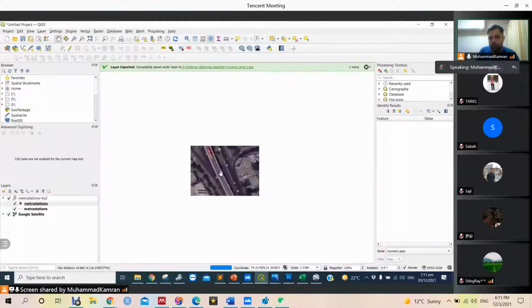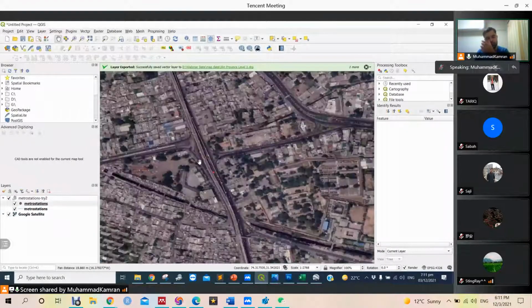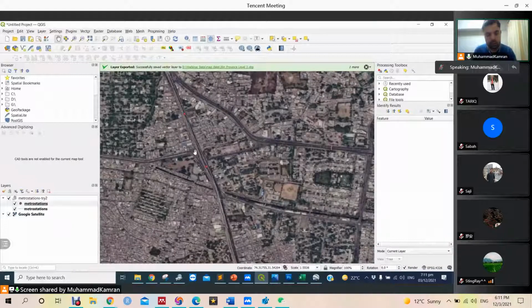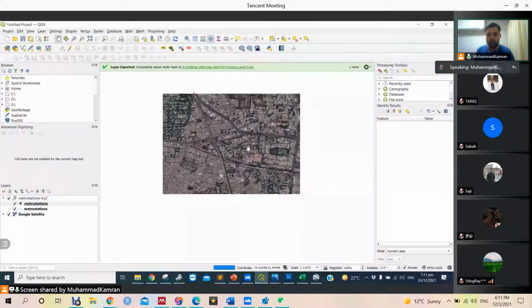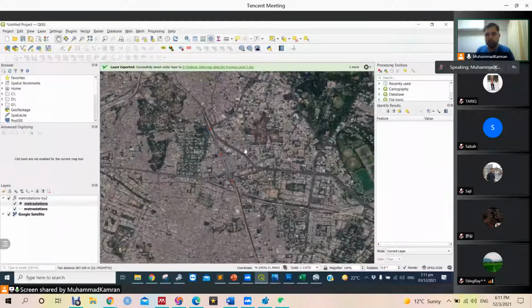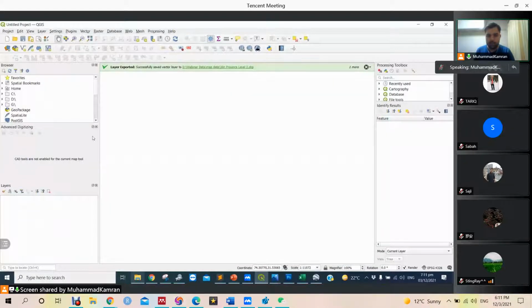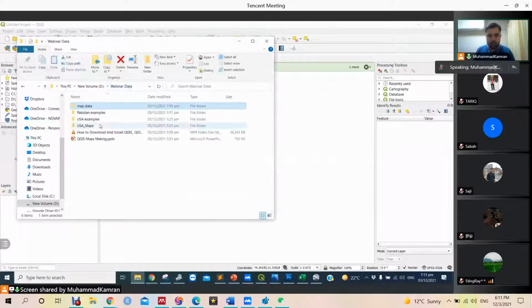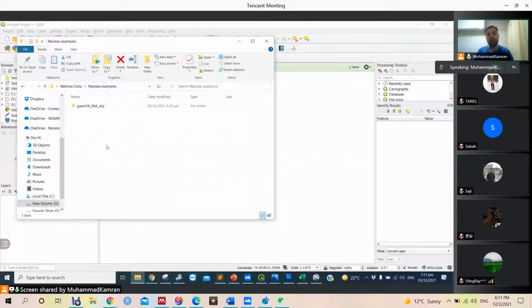Okay, so this is the basic techniques. We can use more advanced techniques as well, and also there are many tutorials available on YouTube. If you want to learn it on your own, then more tutorials are available on YouTube. Less time is remaining. Let's move forward to the example of Pakistan. I think it will be the final example today.